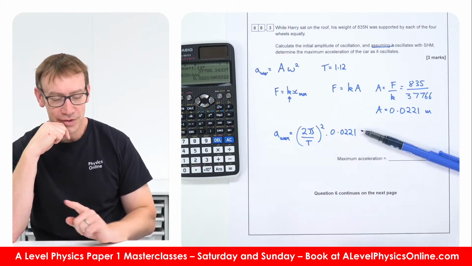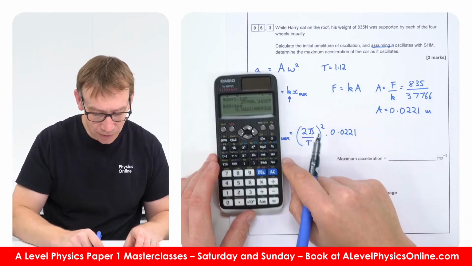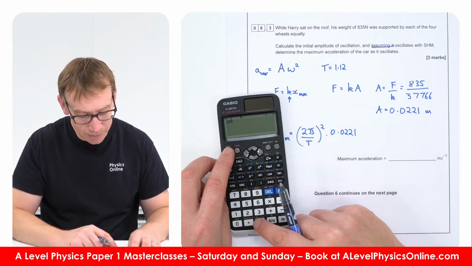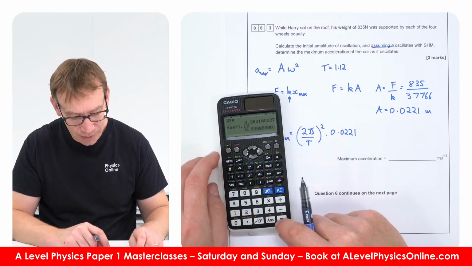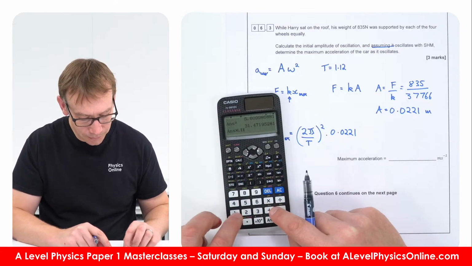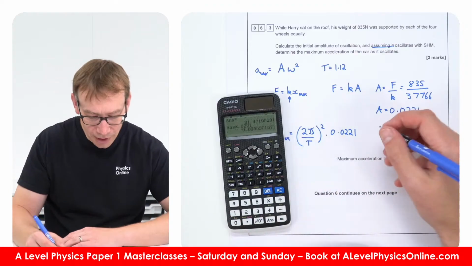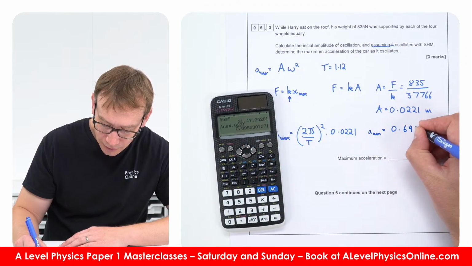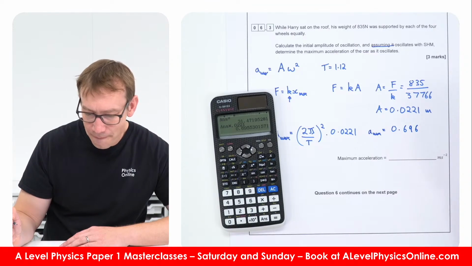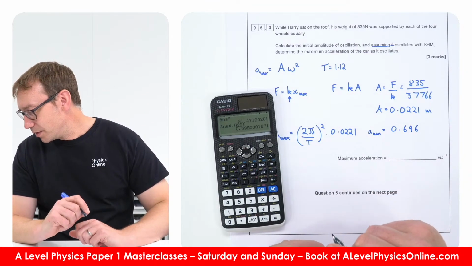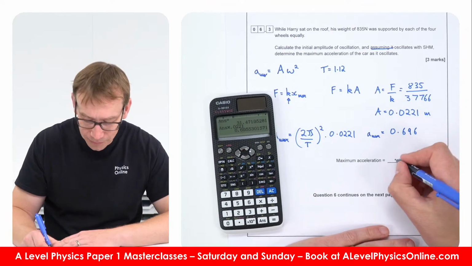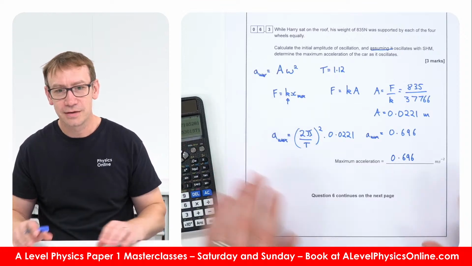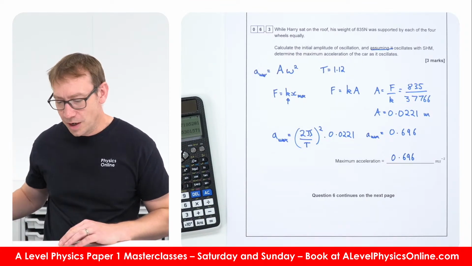Okay? Yeah. So we're going to multiply that. We've got 2 times pi divided by 1.12, I'm going to square that. And this gives me a max equal to 0.696. So I would say then that's equal to 0.696 meters per second squared. So how's that compare to this?